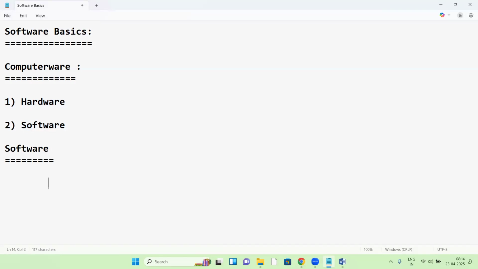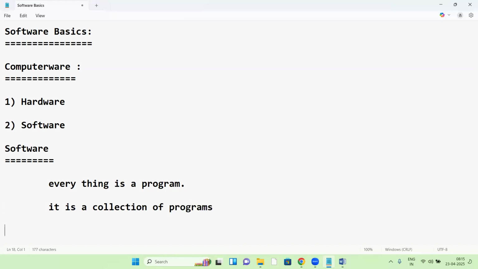In software, everything is a program. Software is a collection of programs, like operating system programs, maybe C programs, C++ and so on. All programs come under software here.